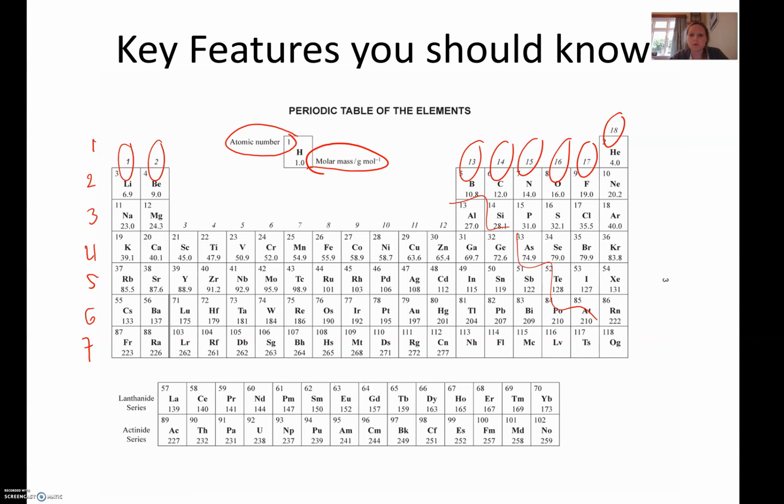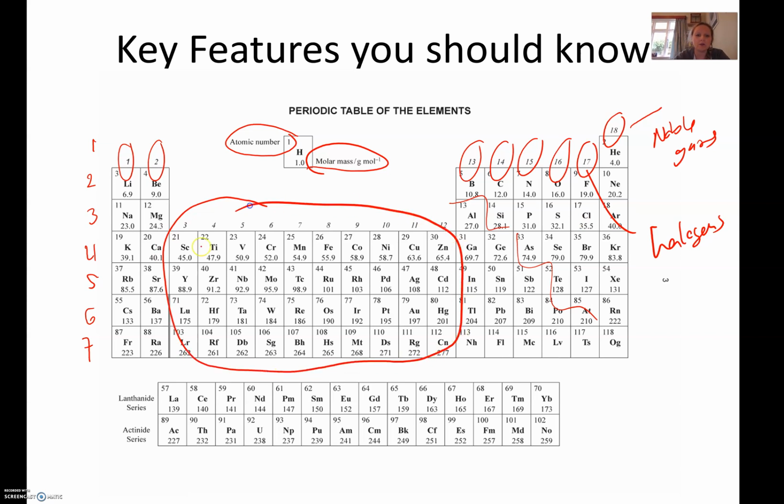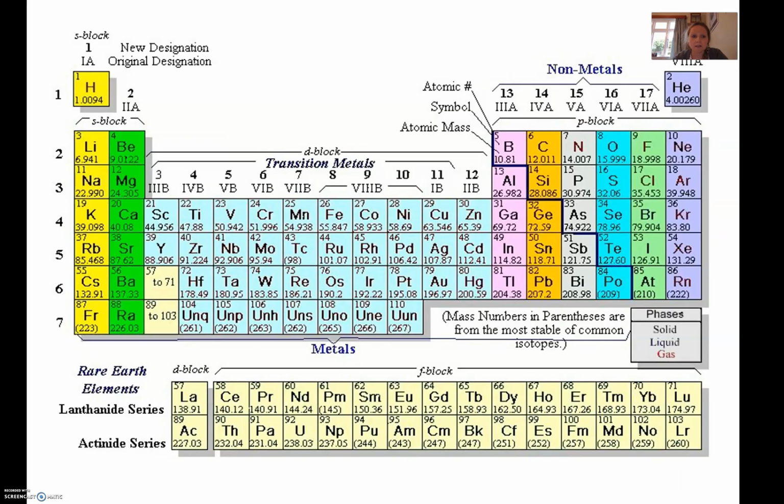Now we know that these groups have names. These are the noble gases, okay, and these are the halogens. Those are probably the most important. This here are your transition metals. Okay, and then you've got your alkali metals here and your alkali earth metals, less significant to be honest. Okay, that's pretty much it that you absolutely have to know going forward from here. So let's get started. Okay, oh, here's just another picture of the periodic table. You can see the non-metals in a bit more detail here.